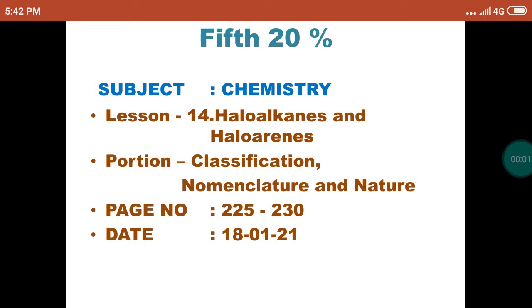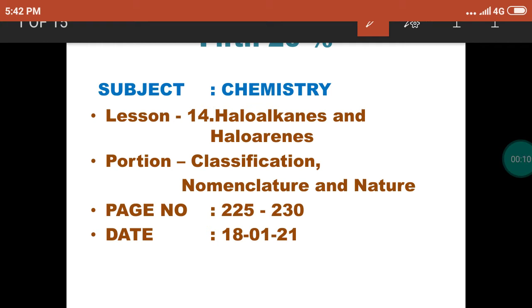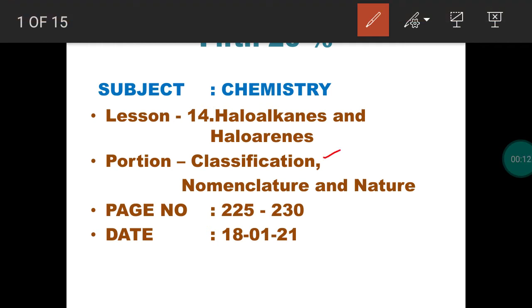Dear students, today we start the next lesson, number 14, haloalkanes and haloarenes. In today's class, we are going to discuss the classification of organic halogen compounds, nomenclature of haloalkanes, and the nature of bond between carbon and halogen in haloalkanes. Page number 225 to 230.